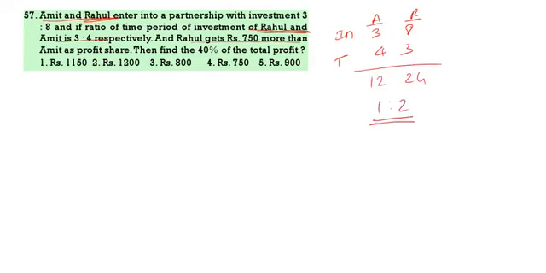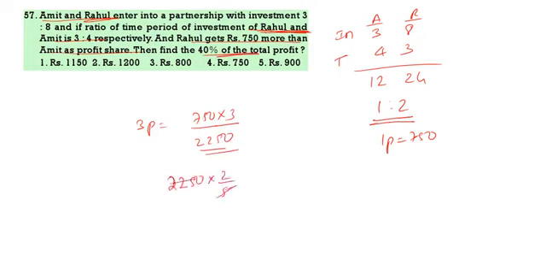Rahul is getting 750 more than Amit. That means one part is equal to 750. Then total profit means 3 parts. 3 parts equal to 750 into 3, that is 2250. We have to find 40% of total profit. 2250 into 2 by 5. So 450 into 2, that is 900. 900 is the correct answer.